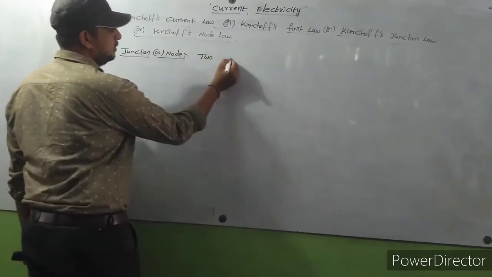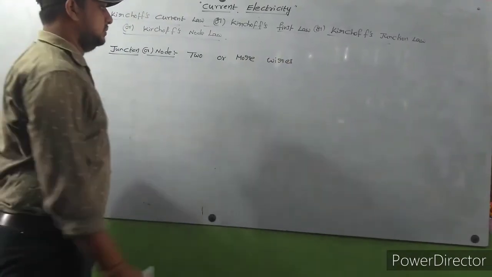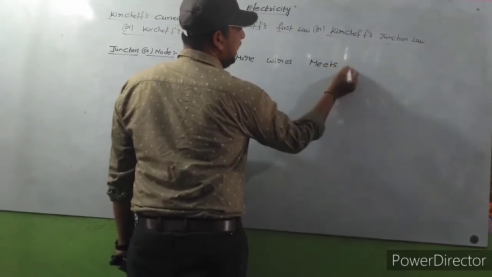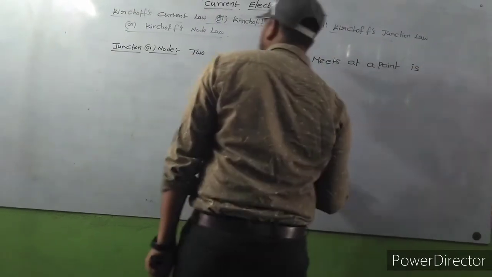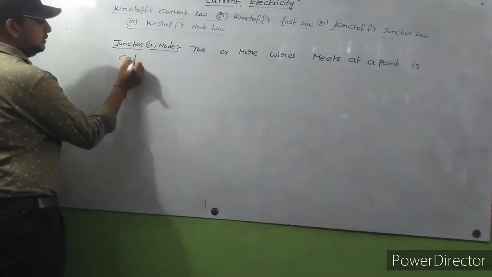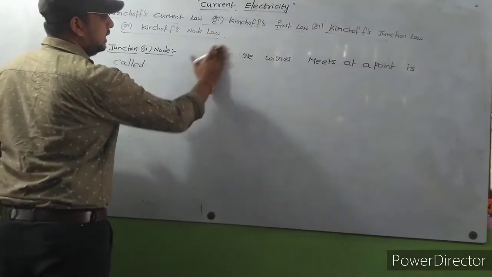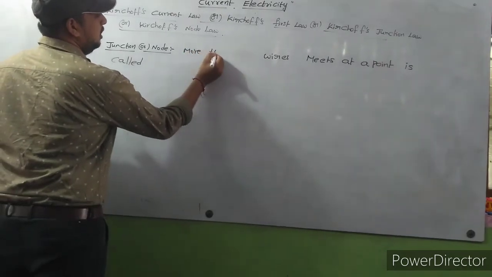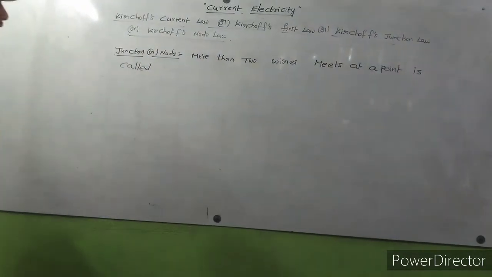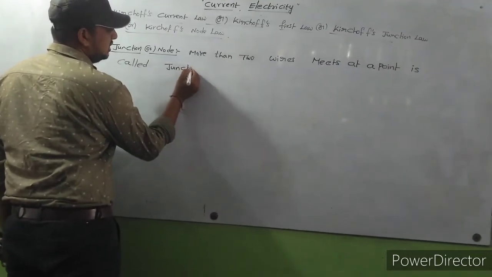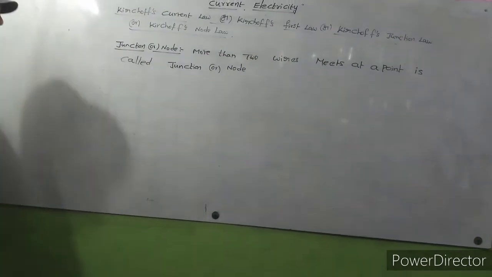More than two wires meeting at a point is called a junction or a node.